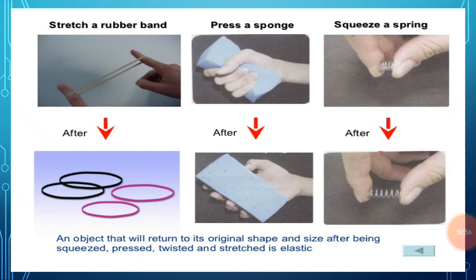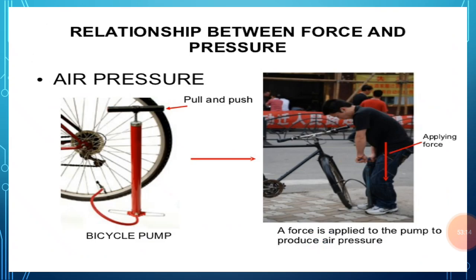Their shape and size get changed by applying force on them. Objects that return to their original shape and size after being squeezed, pressed or twisted are commonly known as elastic objects, and these are all examples of elastic objects.